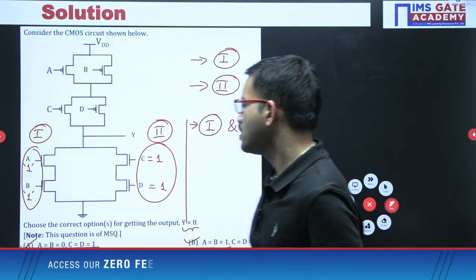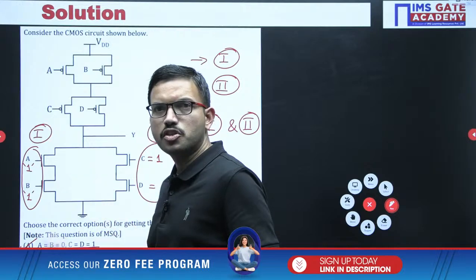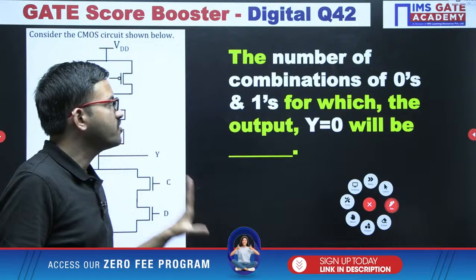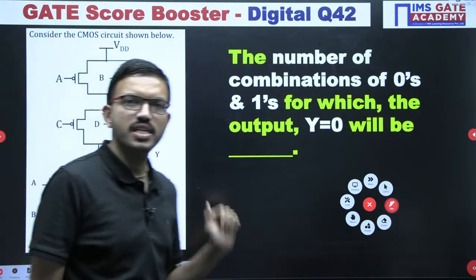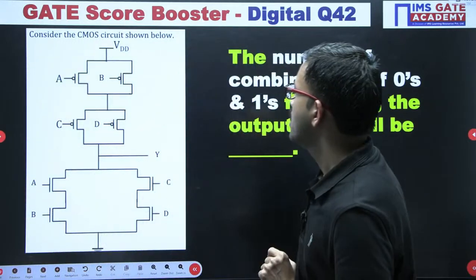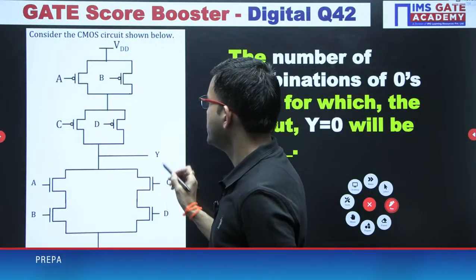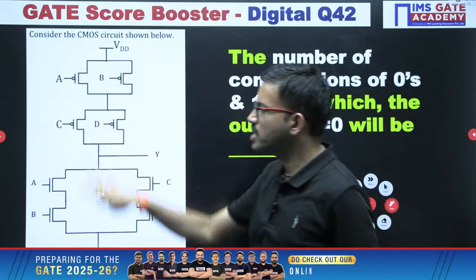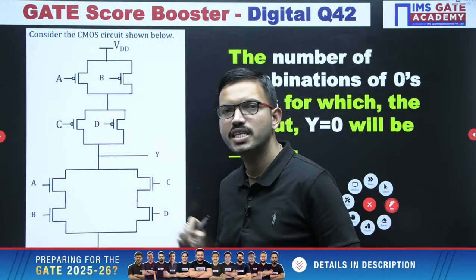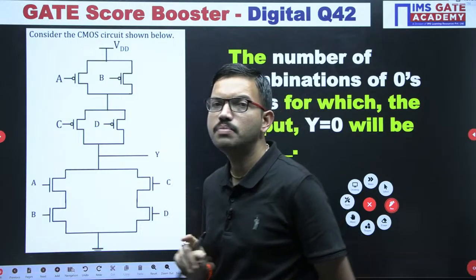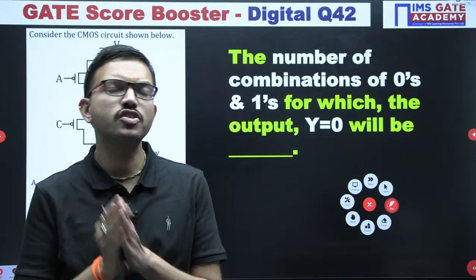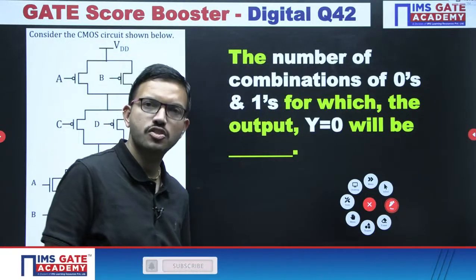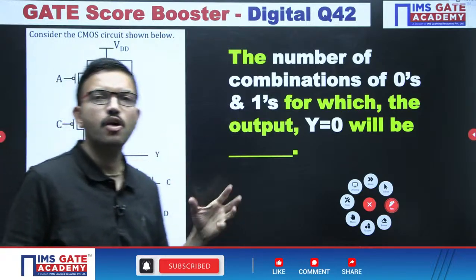Okay, now for the same question, I am asking the question as NAT like this. Very simple. Whatever the circuit diagram earlier we have considered, exactly same circuit. Now I am asking the question that for how many combinations of zeros and ones? For this overall circuit you are having 4 inputs A, B, C, D. So when you are having 4 inputs, total you will be getting 16 combinations of zeros and ones. Among those combinations, for how many combinations you are getting output value as 0? Output Y equal 0 for how many combinations?